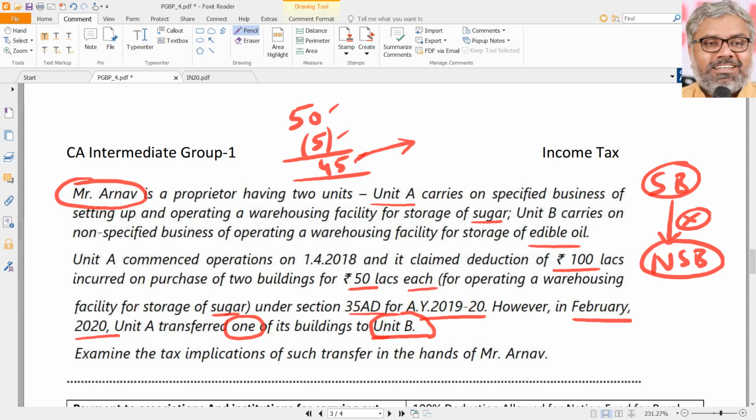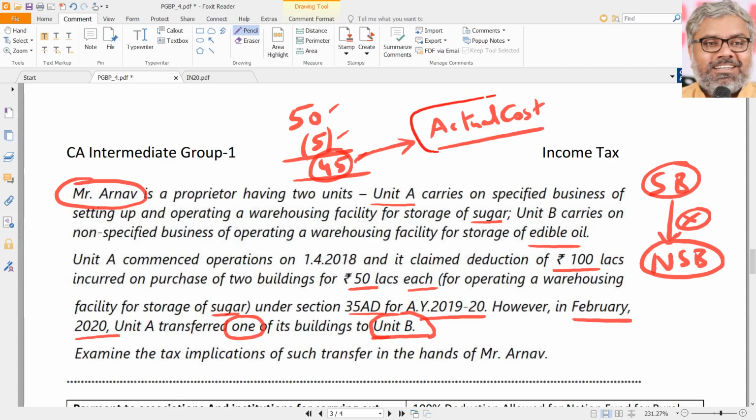Though there is no cash transfer, that is an amount which, after the deduction of eligible depreciation for 1 year, already was taxed in the hands of the SSE. So the same amount becomes the actual cost of the asset for Unit B, and of course that will be eligible to claim depreciation over a period of time like 10%, 10%, 10% like that.